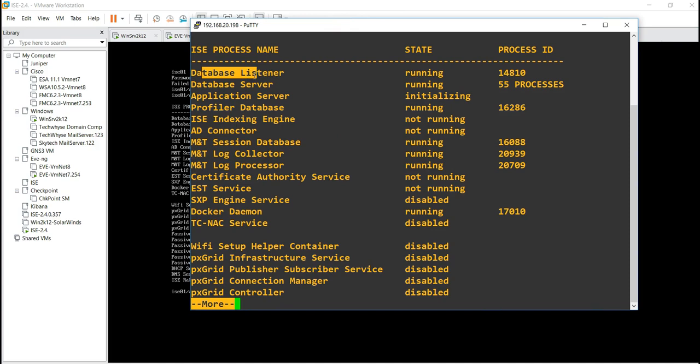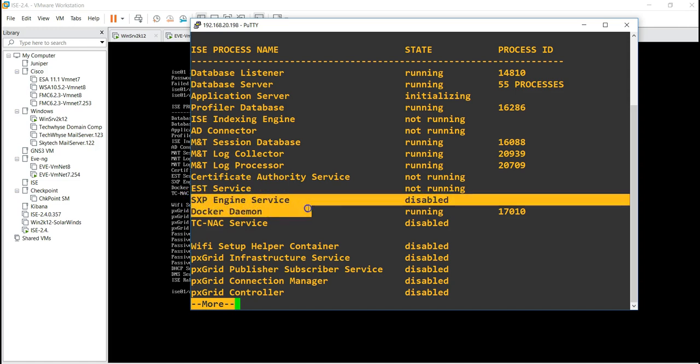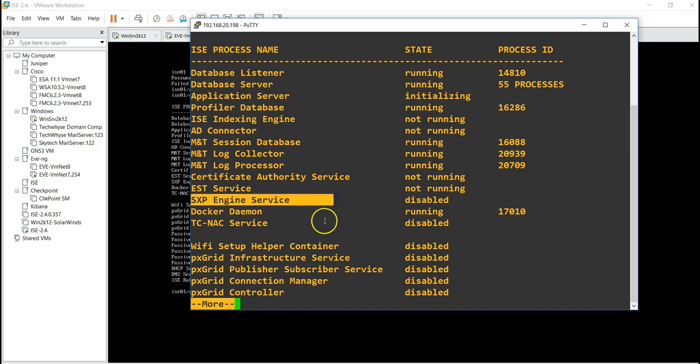Database listener is running, the database server, application server. So we just need to wait for it. M&T means monitoring and troubleshooting. M&T session database, log collector, processor, and the rest. SXP engine service, that's for TrustSec.